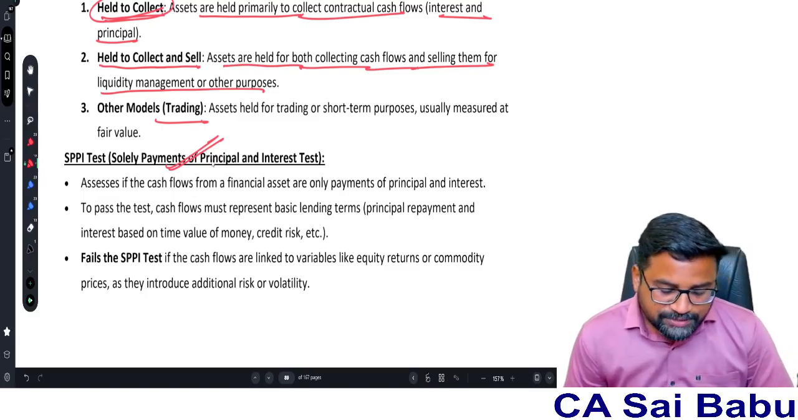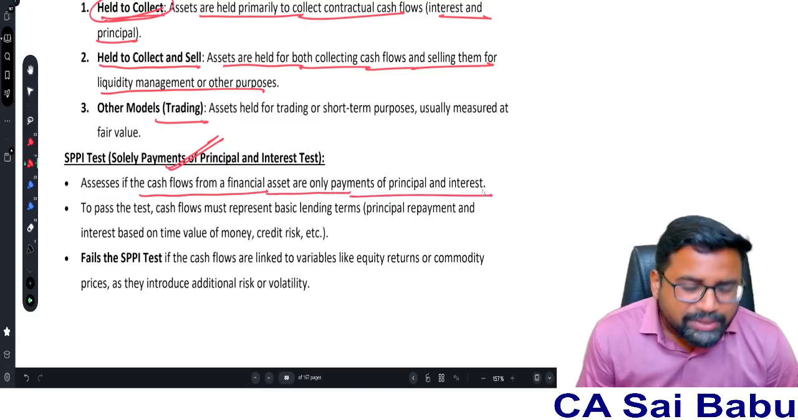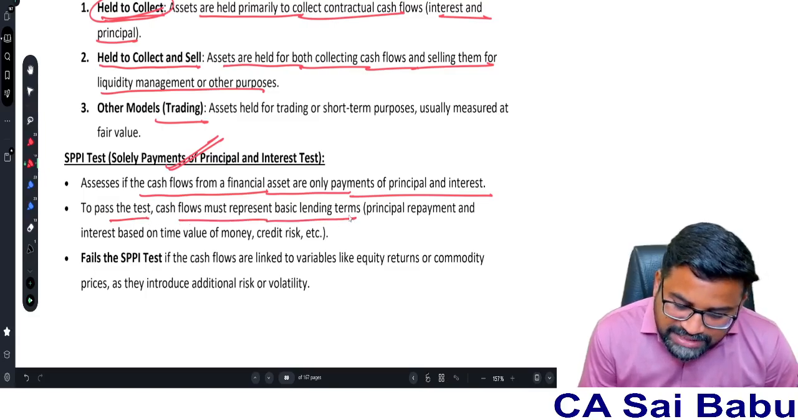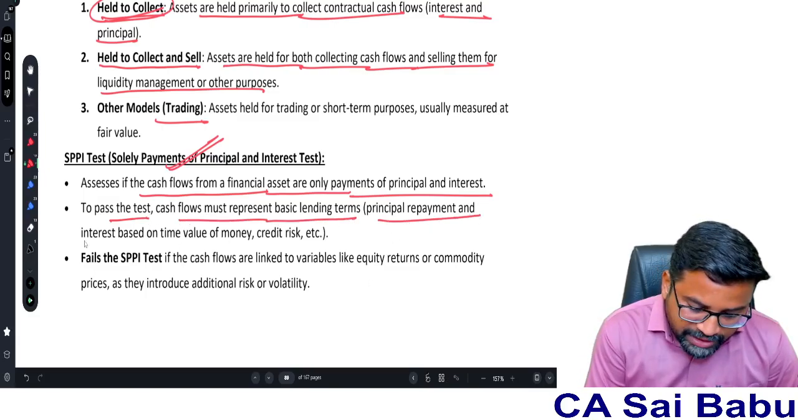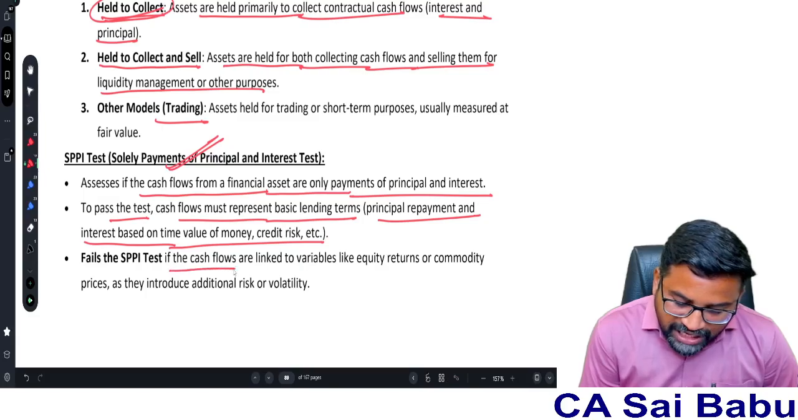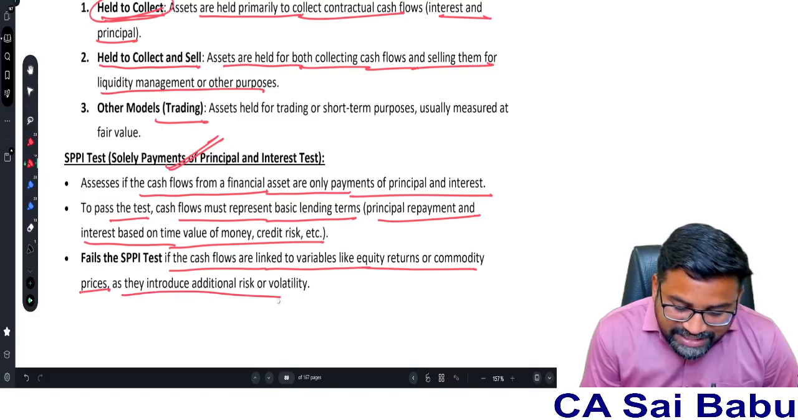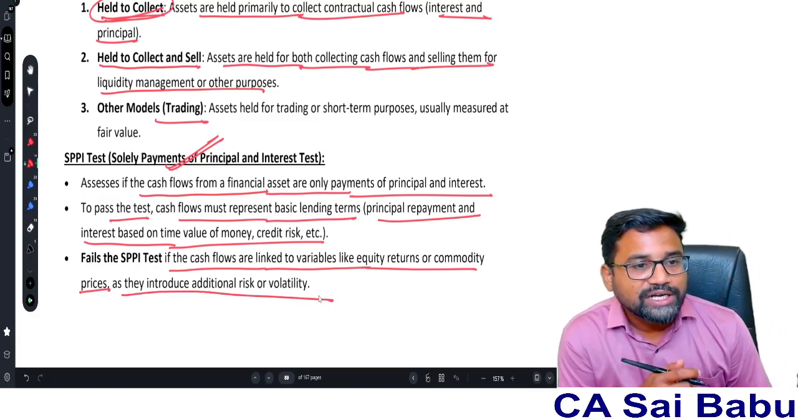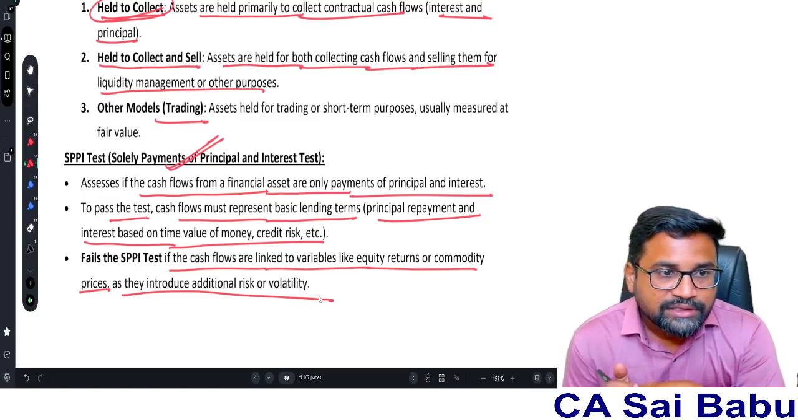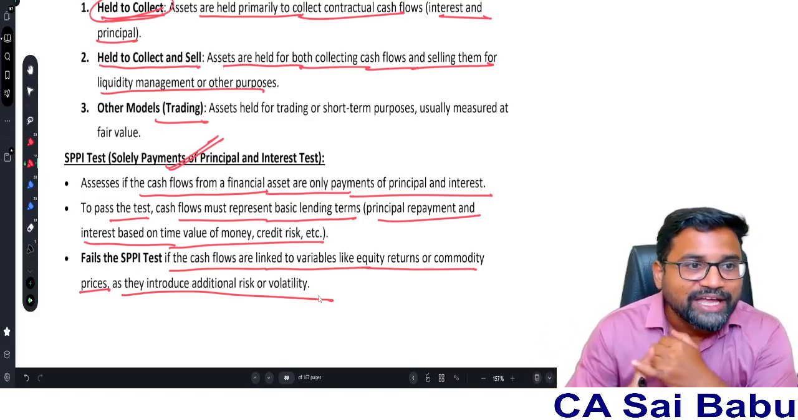Solely payments of principal and interest test. Assess if the cash flows from the financial assets are only payment of principal and interest. To pass the test, the cash flows must represent the basic lending terms: principal repayment and interest based on the time value of money, credit risk, etc. If the cash flows are linked to variables like equity returns or commodity prices, they introduce additional risk or volatility. That means solely payments of principal and interest, that is, your assets ultimately are realized in the form of cash only.